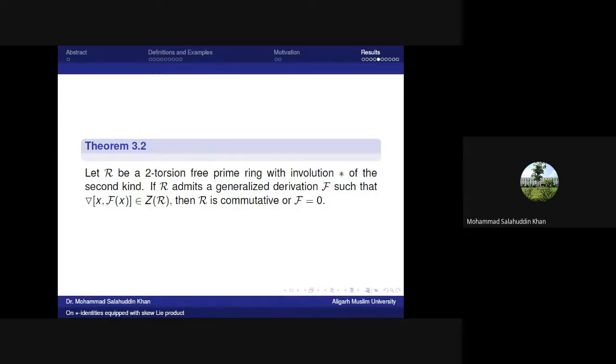Theorem 3.2. Let R be a two-torsion-free prime ring with involution star of the second kind. If R admits a generalized derivation f such that the scalar product of x belongs to the center of the ring, then R is commutative or f equals 0.